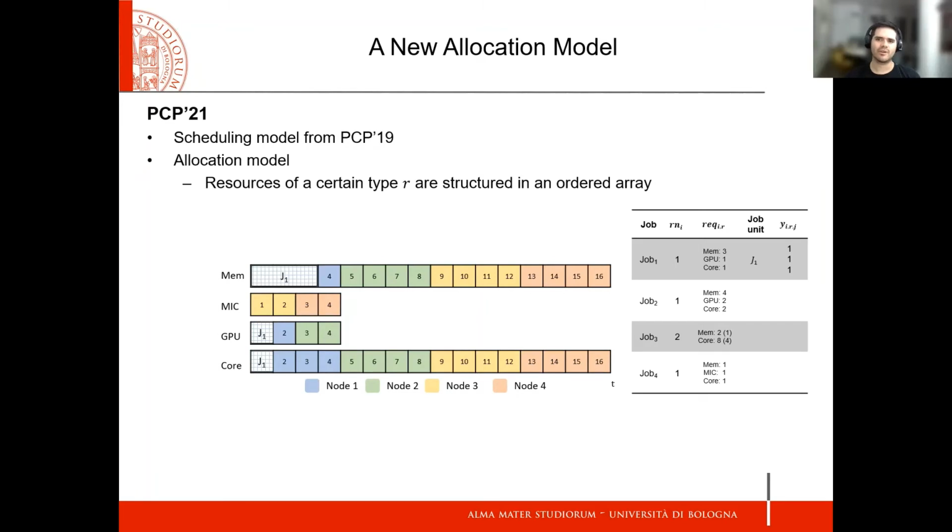Let's consider the following example of the table where job 1 can be a running job, and it's using one node and requesting 3 units of memory, 1 unit of GPU, and 1 unit of core. In this example, we use a Y variable to model the first position in the structured array that will be assigned for a job unit J for a resource R.